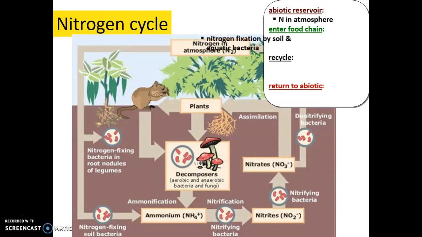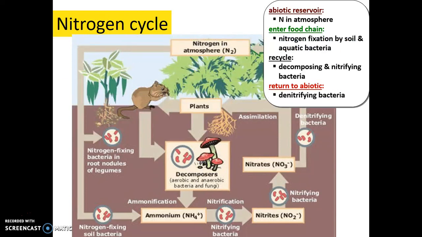And then you can see this, which you have to copy all of it, but it's really a summary of the role of all the bacteria in the system. The abiotic reservoir in this case is the air, which is stored as nitrogen gas. And nitrogen gas is able to enter the food chain through the nitrogen-fixing bacteria in the soil. They're able to take the nitrogen in the air and turn it into nitrates that the plant can absorb through the roots.